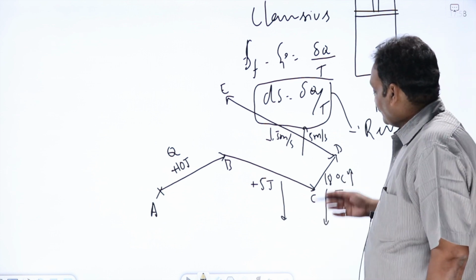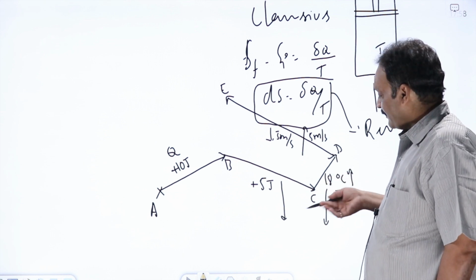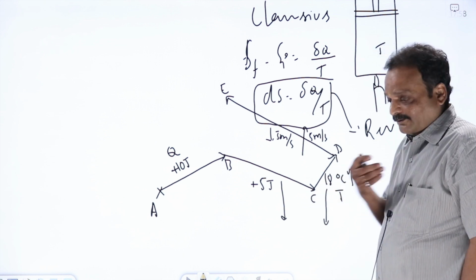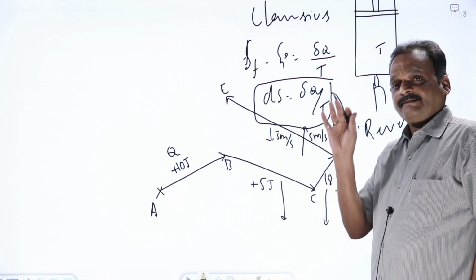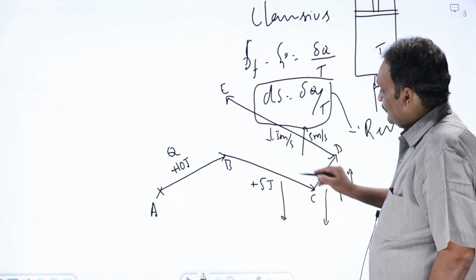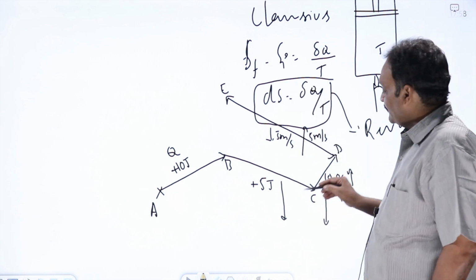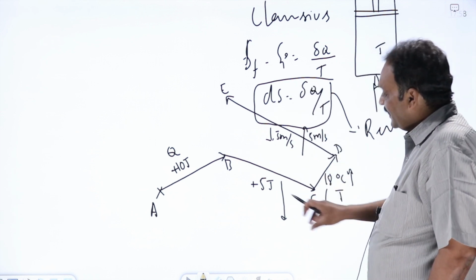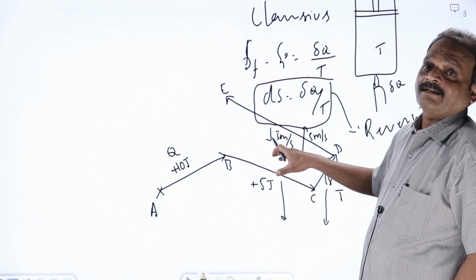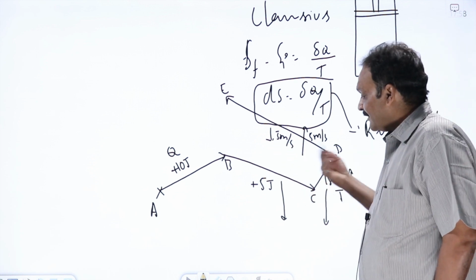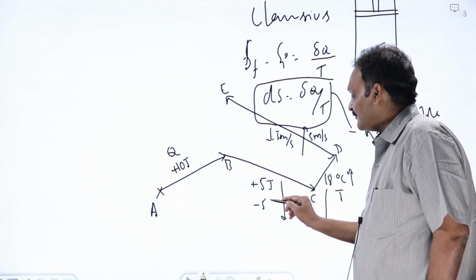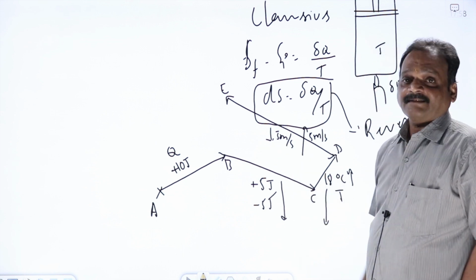Means wherever it has taken heat from to raise its temperature, it should lose the same amount of heat into that only. Right. In going from B to C, the system has done 5 joules of work. Now, in going from C to B, we have to do 5 joules of work on the system. Means work done on the system is negative. Means I have to do 5 joules of work on the system.